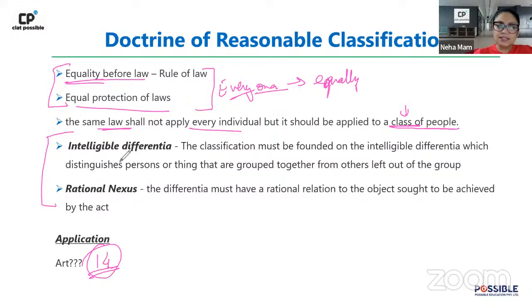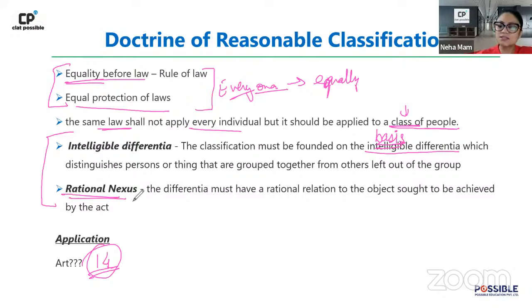So here, when you look at these two things, intelligible differentia and rational nexus, what you come across is that there has to be a basis for the classification. Basis कैसा होना चाहिए? It should be something which is based on intelligible differentia. Intelligible differentia means कि क्या basis है? कोई basis होना चाहिए, कोई reason होना चाहिए for creating classification. And this basis should be such which has a rational nexus.